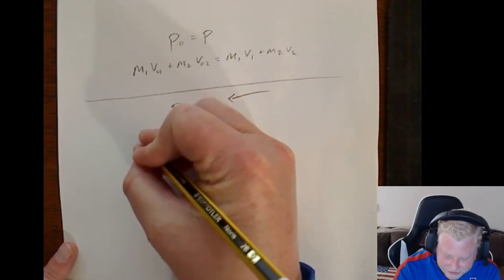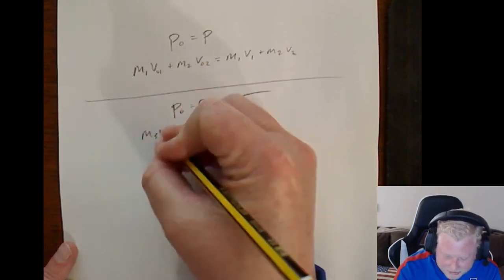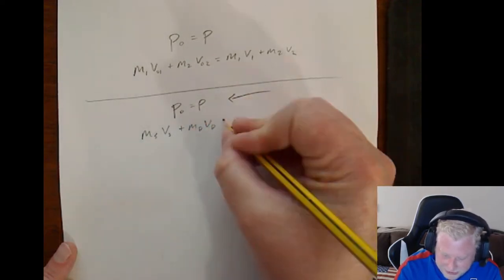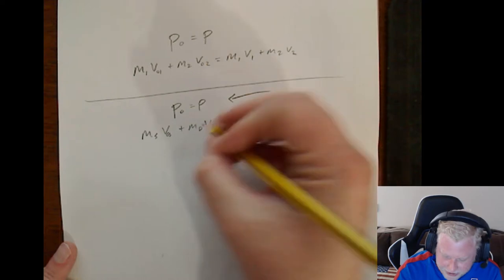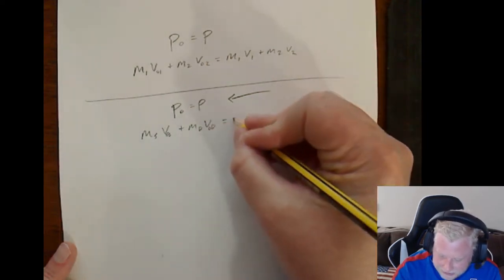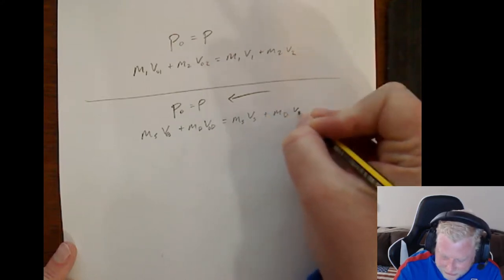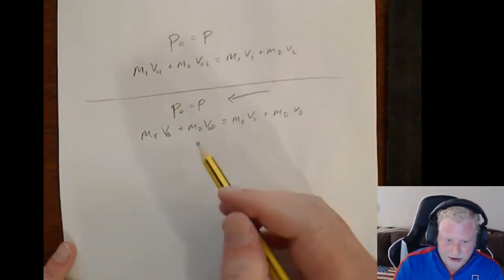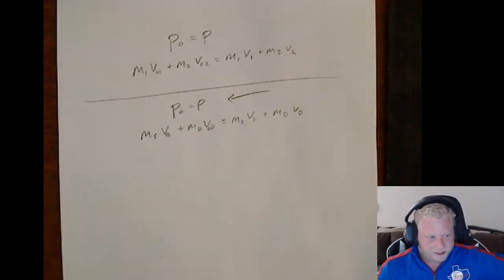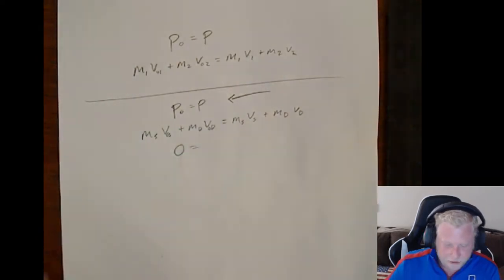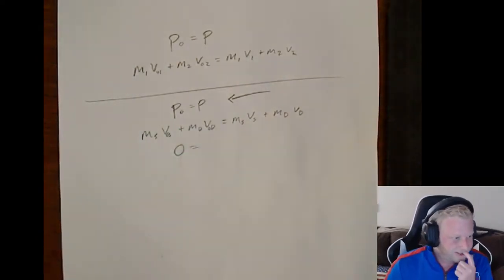Now, in this case, we've got two people. I'm going to call them mass Sandra, velocity Sandra, mass David, velocity David. So m V naught plus m V naught is going to equal mass Sandra times final velocity Sandra, plus mass David times final velocity David. Now, these two ice skaters initially are just standing there facing each other. They're not moving, so each of them has a velocity of 0. So we know that the total initial momentum is 0 kilogram meters per second.